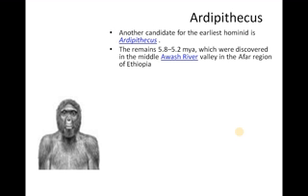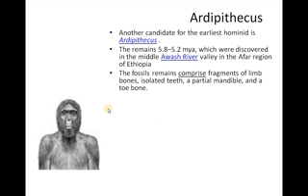probably existed nearly 4.8 to 5.2 million years ago, and was discovered in the Middle Awash River Valley in the upper region of Ethiopia. The fossil remains comprise fragments of limb bones, isolated teeth, a partial mandible, and toe bones recovered from the upper region.